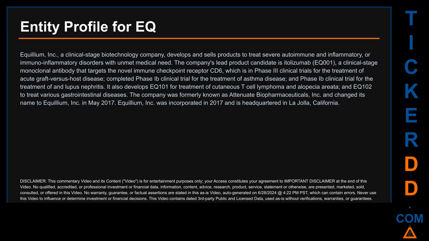Here's what I found. Quartile Inc., a clinical-stage biotechnology company, develops and sells products to treat severe autoimmune and inflammatory or immuno-inflammatory disorders with unmet medical need.